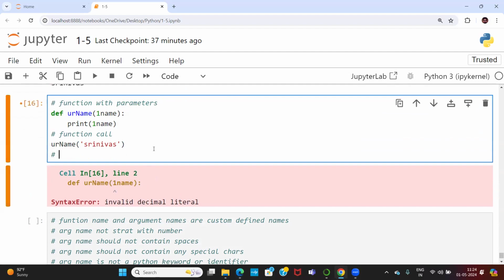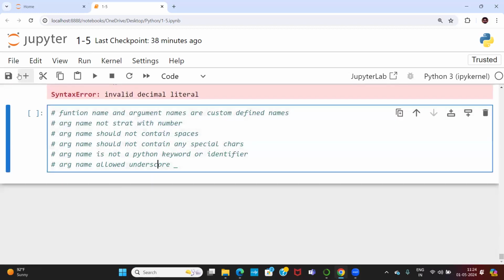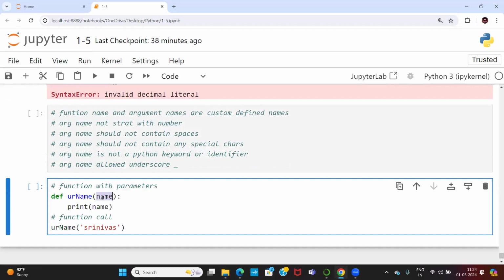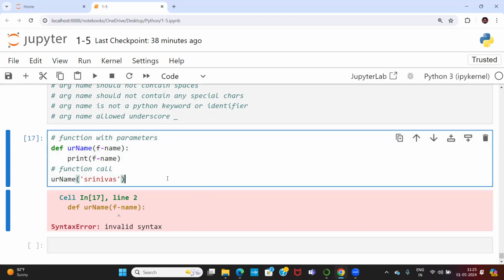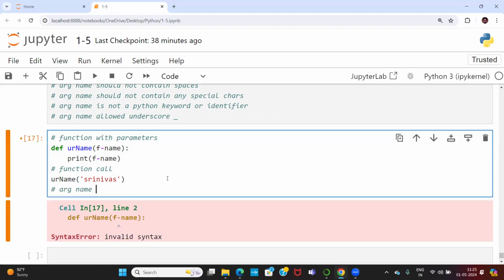So what is the rule here? Argument name should not start with a number. Now let me take one more thing. Argument name f underscore name or f hyphen name. Now the argument name is f hyphen name. Invalid syntax. Why invalid syntax? Hyphen is what? An argument name should not allow a special character.